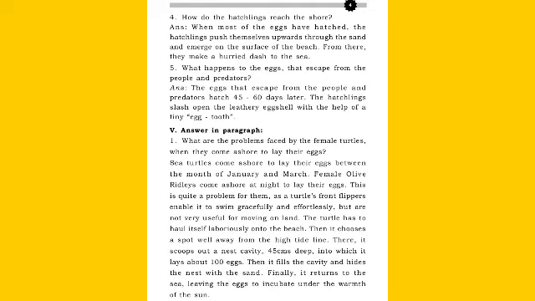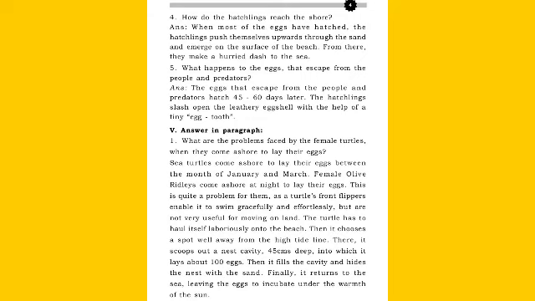Number 5. What happens to the eggs that escape from the people and predators? Answer. The eggs that escape from the people and predators hatch 45 to 60 days later. The hatchlings slash open the leathery eggshell with the help of a tiny egg tooth.